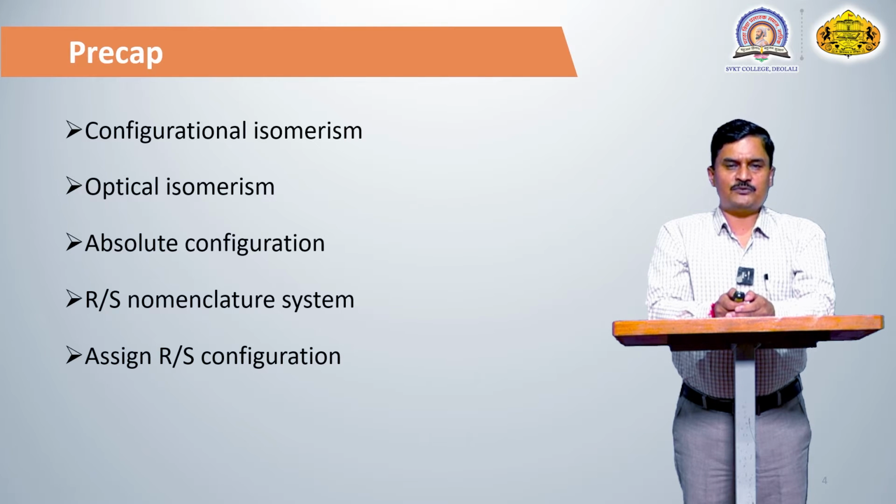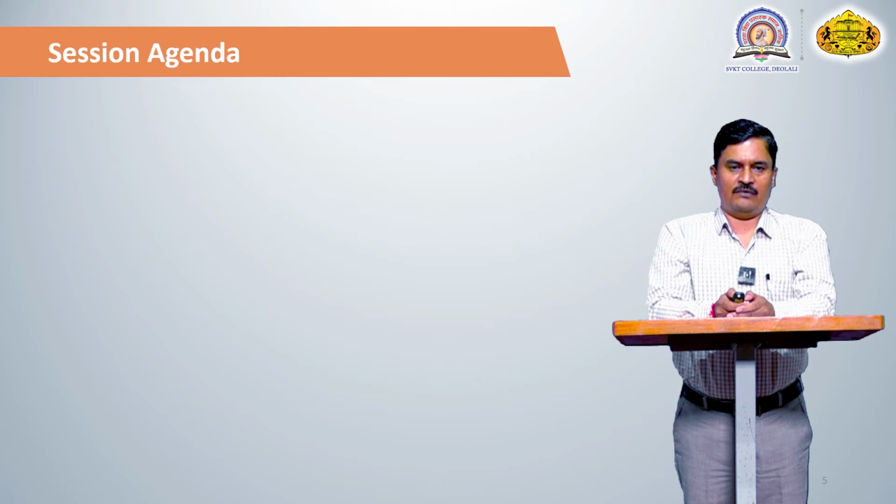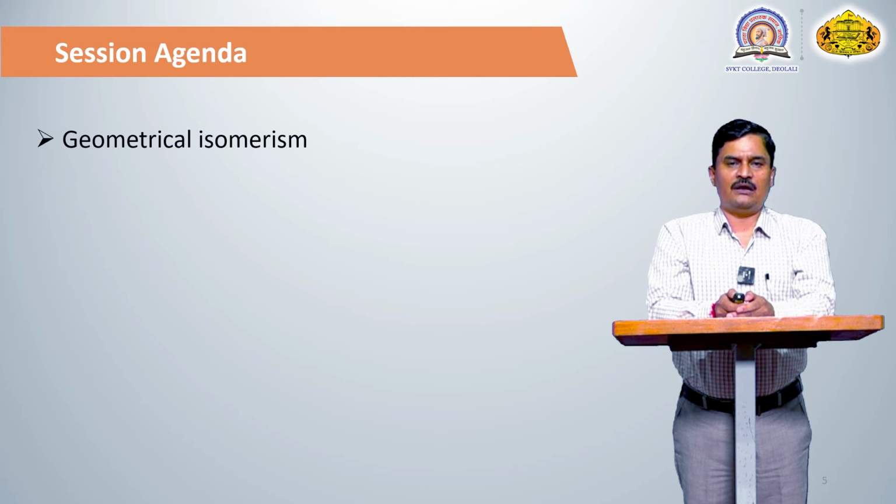And what is meant by absolute configuration? How to find the RS nomenclature, meaning the absolute configuration of the compound, we discussed in the previous lecture, and we also discussed the sequence rule. By using the priority rules we decide the rotation of the compound, whether clockwise or anti-clockwise. And in today's session we discuss geometrical isomers.